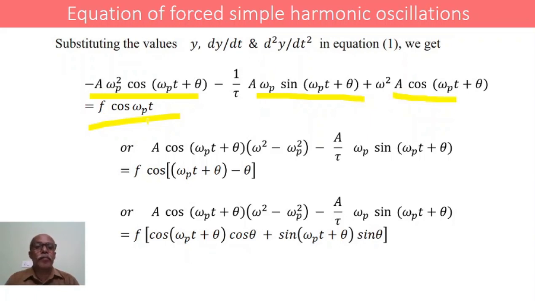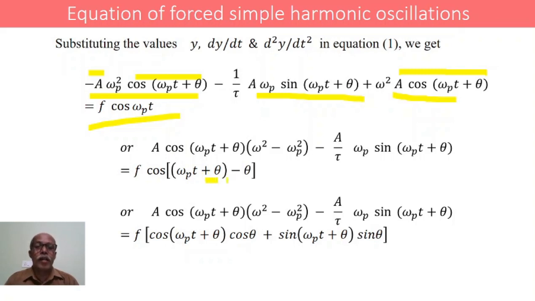Now, rewriting: in these terms, A cos(ωt + θ) is constant. So taking A cos(ωt + θ) as constant, we get (ω² minus ωp²) and minus (A/τ) ωp sin(ωt + θ) equal to F cos(ωt + θ minus θ).